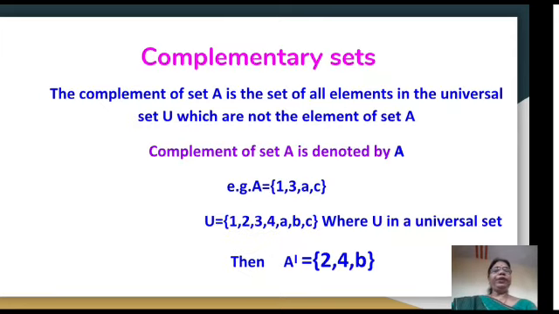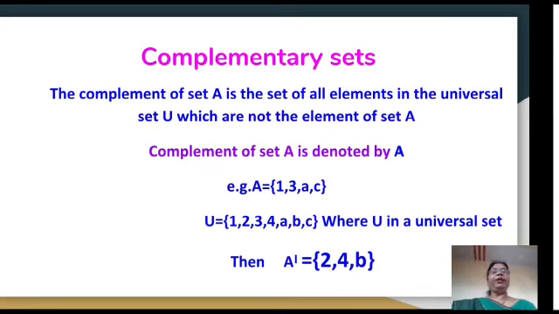Then next type is complementary sets. Complementary set means the set of all elements in the universal set which are not elements of that set.